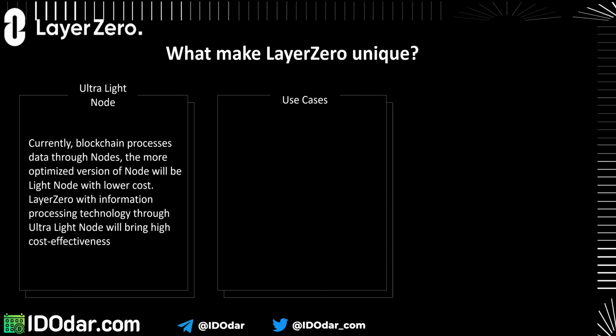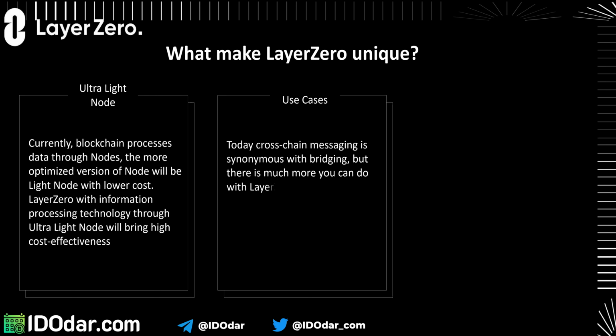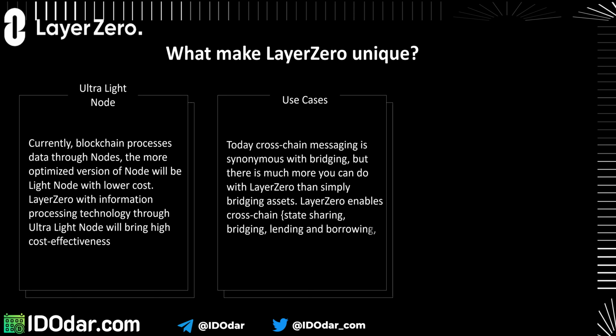Secondly, use cases. Today cross-chain messaging is synonymous with bridging, but there is much more you can do with Layerzero than simply bridging assets. Layerzero enables cross-chain state sharing, bridging, lending and borrowing, swaps, governance, and much more.